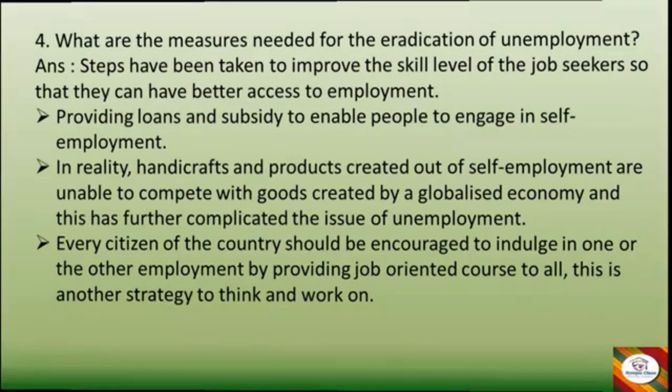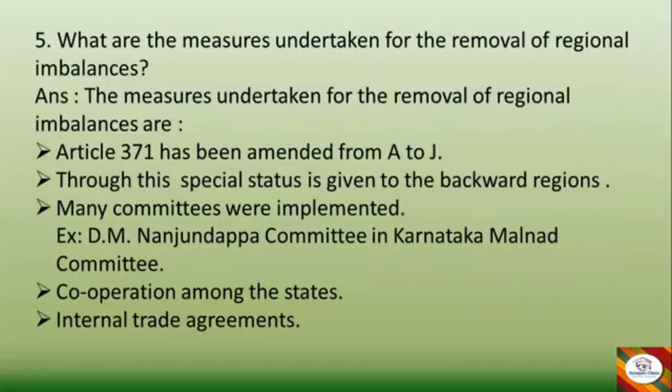Moving to the next question. What are the measures undertaken for the removal of regional imbalances? Answer: The measures undertaken for the removal of regional imbalances are: Article 371 has been amended from A to J. Through this, special status is given to the backward regions.